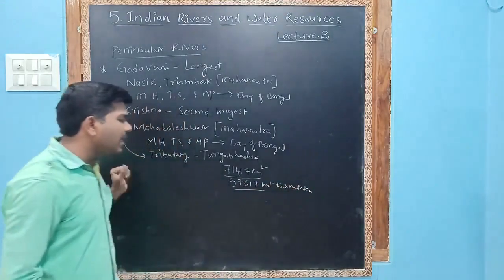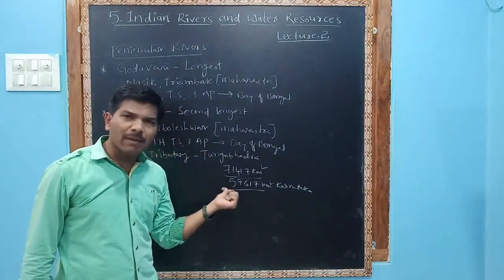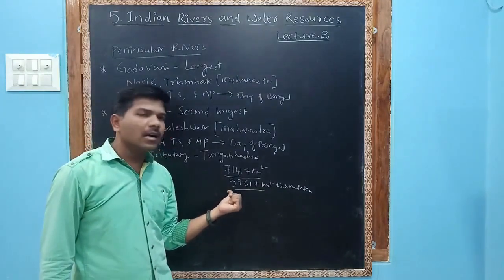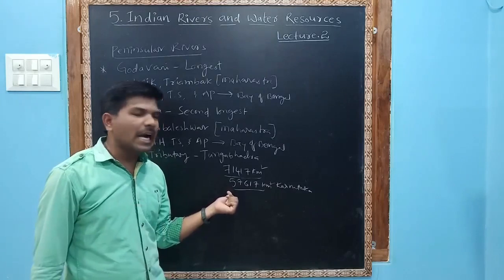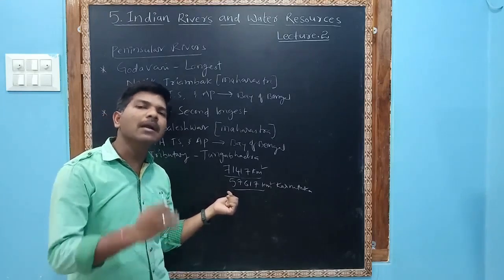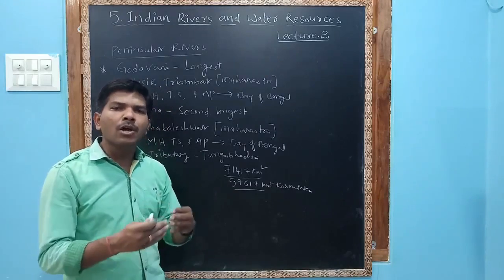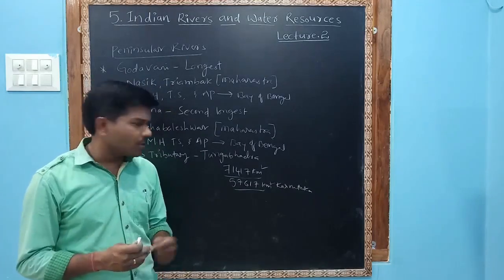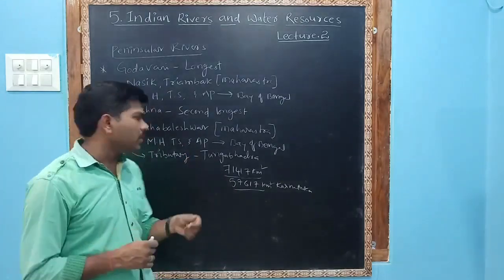So most of Karnataka falls under the upper and middle catchment area, and the remaining Andhra Pradesh and Telangana fall in the lower catchment area, hence they get very little water. So there was a water dispute between Andhra Pradesh, Telangana and Karnataka.